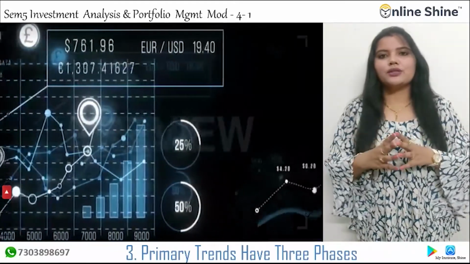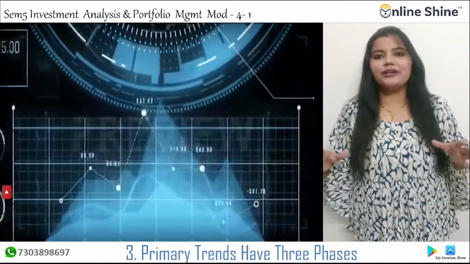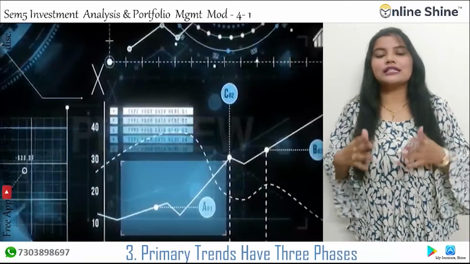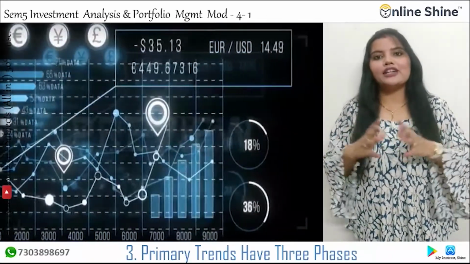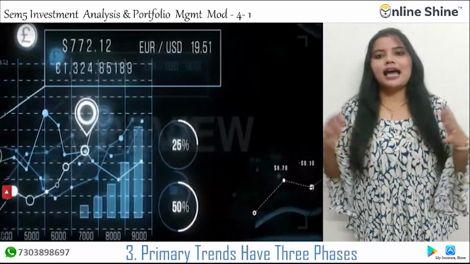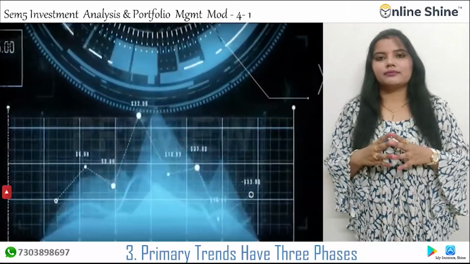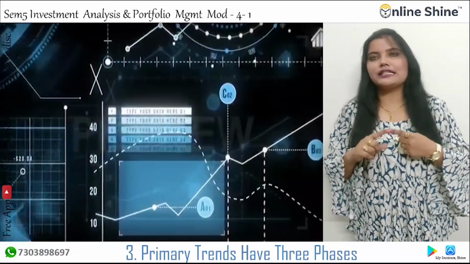By and large, the public wants to get involved in the markets as there is positive sentiment. So this is when the distribution phase occurs.